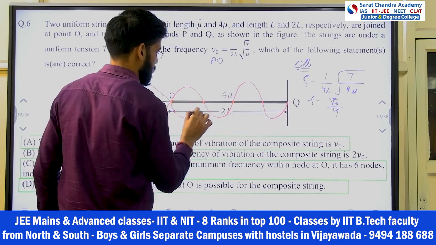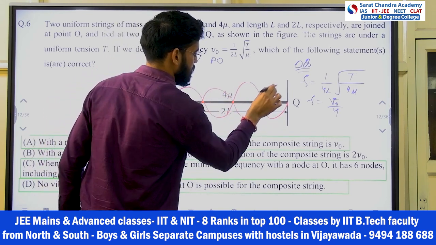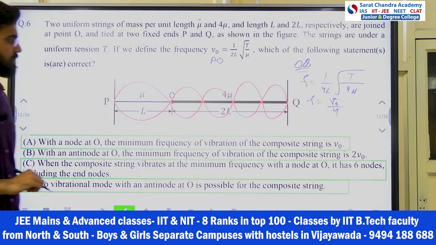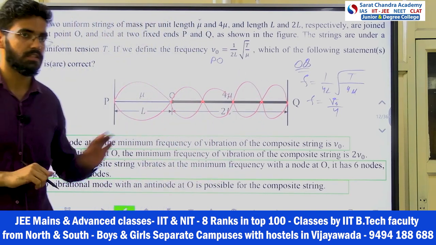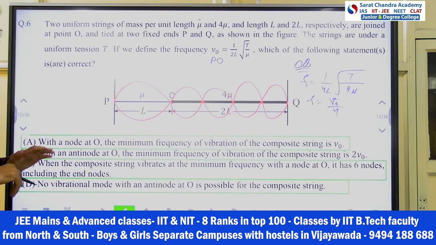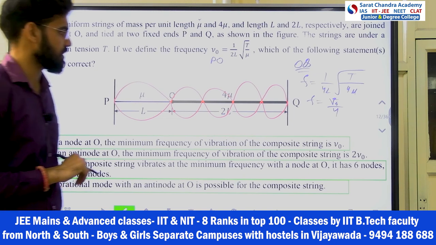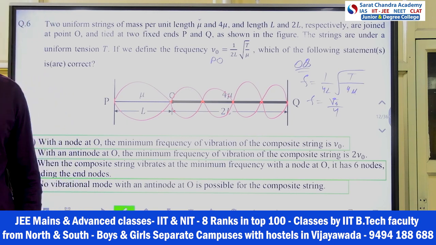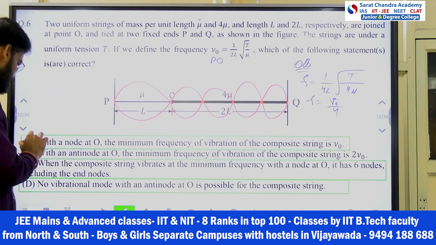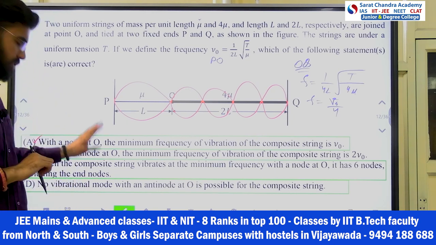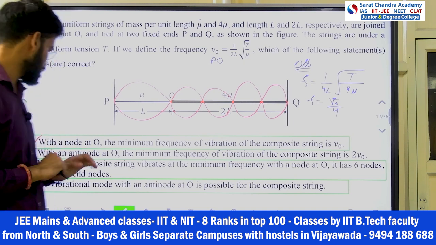Okay, 1, 2, 3, 4. Like this it will make. Taking this O as a node, right? That's what we got. Now he is saying the minimum frequency of vibration of composite string is V0. Yes, V0. So this answer is correct. And antinode thing we will see later on.